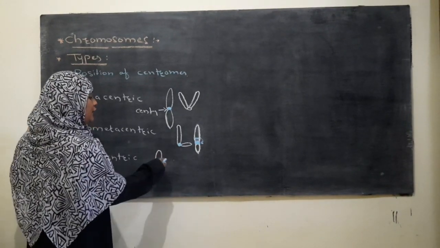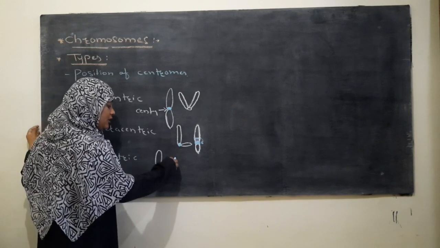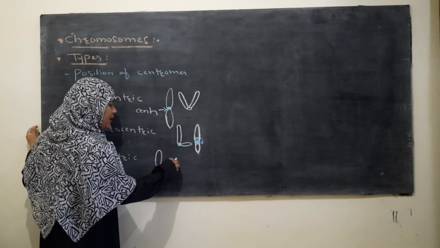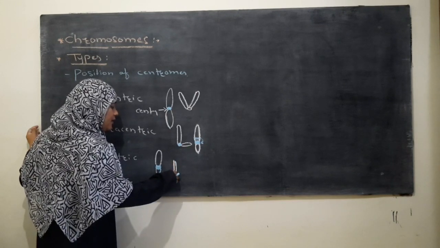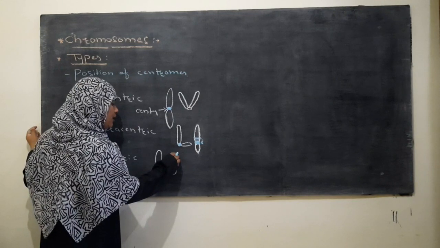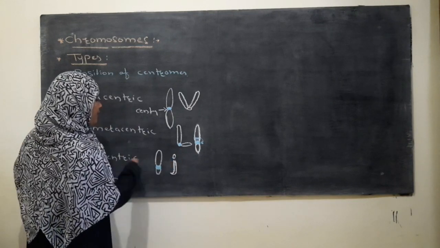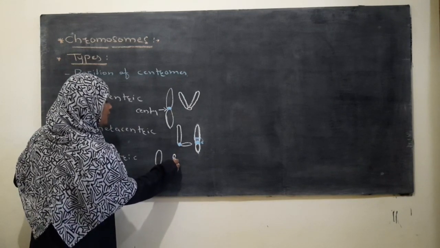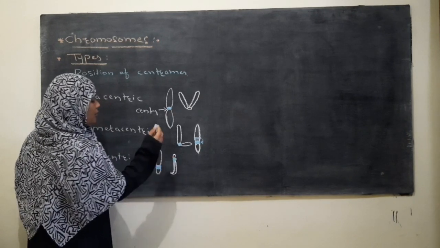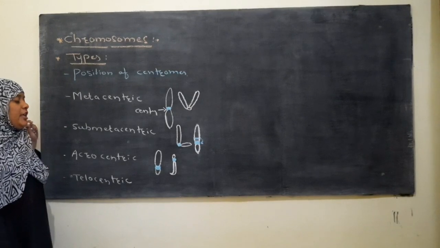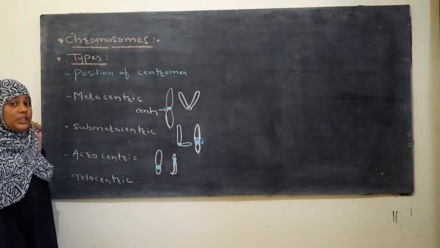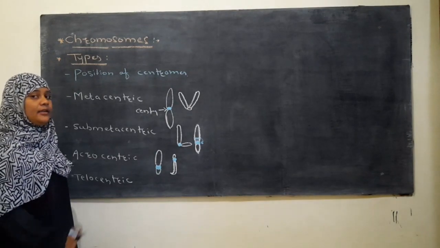It gives a J-shaped structure. It is one of the chromatids, this is the other chromatid, and this is the centromere. Acrocentric is where the centromere is situated near to the end.